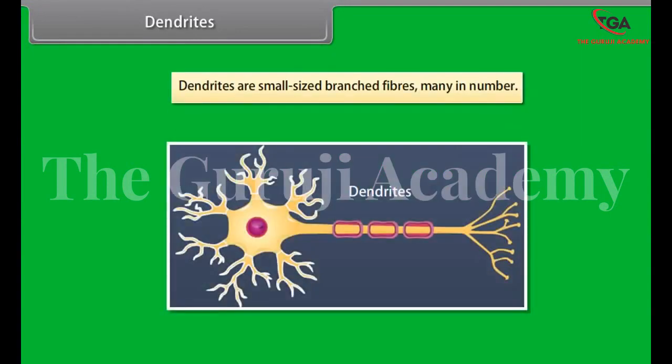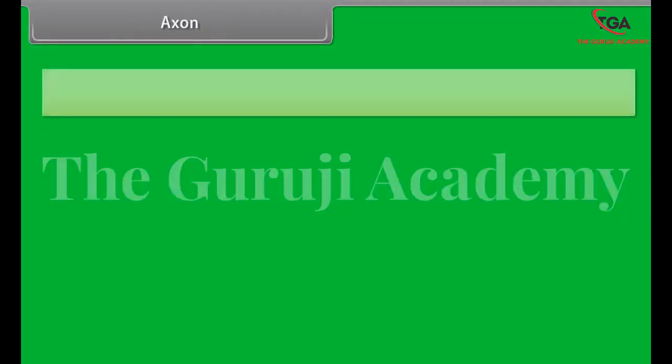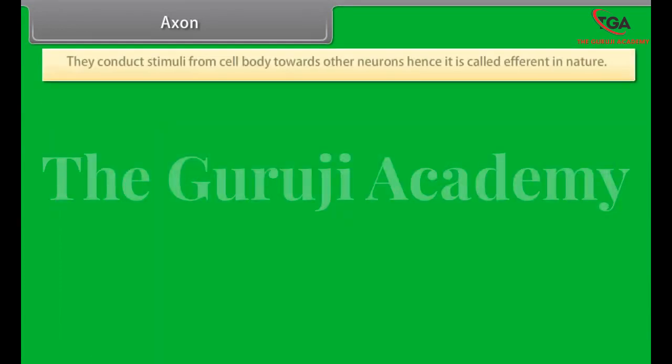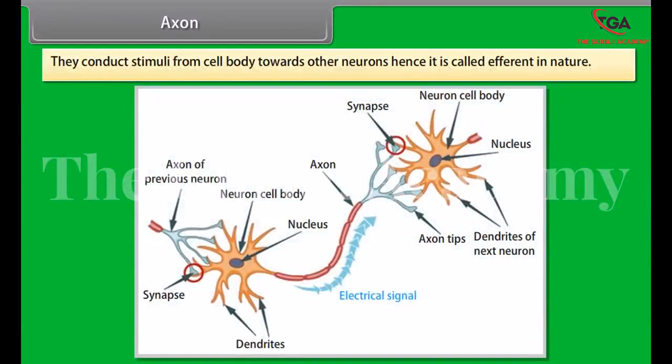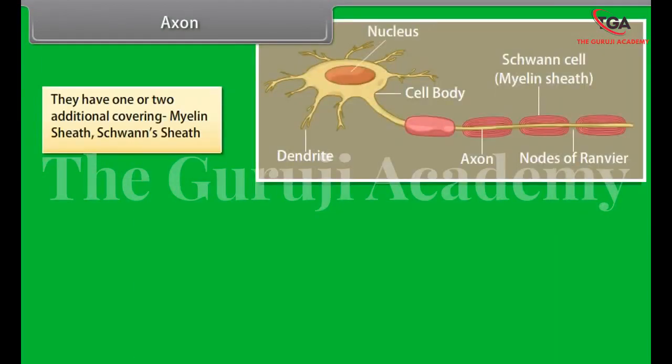It has a granular cytoplasm called neuroplasm which is enclosed by cell membrane called neurolemma. It also has a large spherical and centric nucleus with a nucleolus. It has all cell organelles like mitochondria, Golgi bodies, lysosomes, ribosomes, etc. It has also a number of small-sized granules, Nissl's granules, which help in protein synthesis.